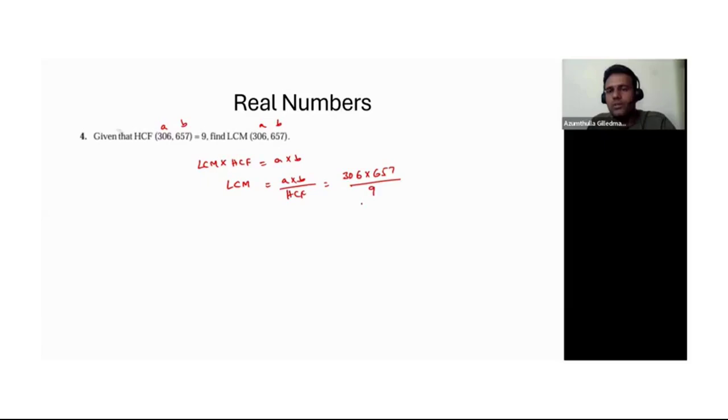So check with 9: 9 ones are 9, 9 threes are 27, then 9 fours are 36. So the LCM is 34 into 657. So whatever value you get, that will be your LCM. Okay. So these types of problems can also be asked.